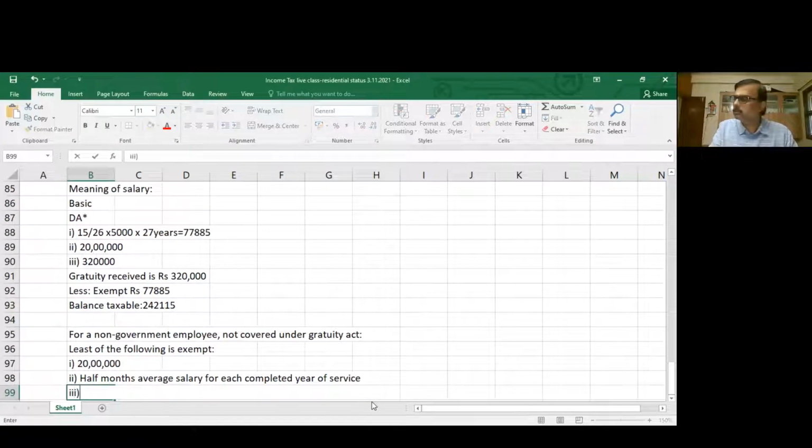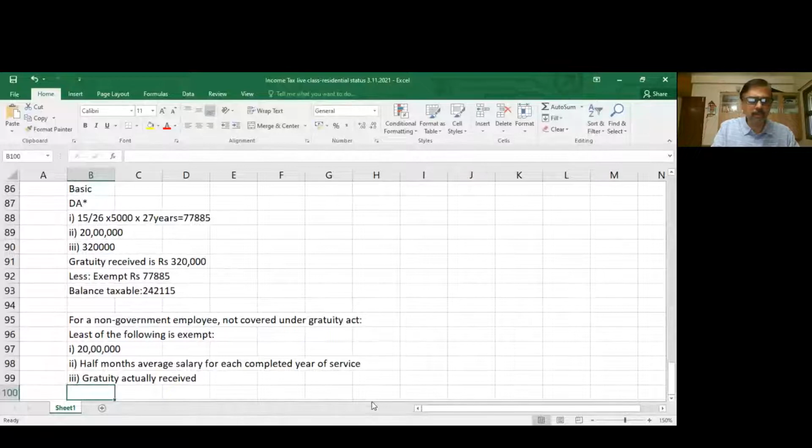And third, the amount actually received. So here, the first one is easy, fixed by government, 20 lakhs. Second is half month's average salary, not 15 by 26 but 1 by 2, 1 by 2 into actual completed years of service. So if you have put in 32 years and 5 months, what should you take?